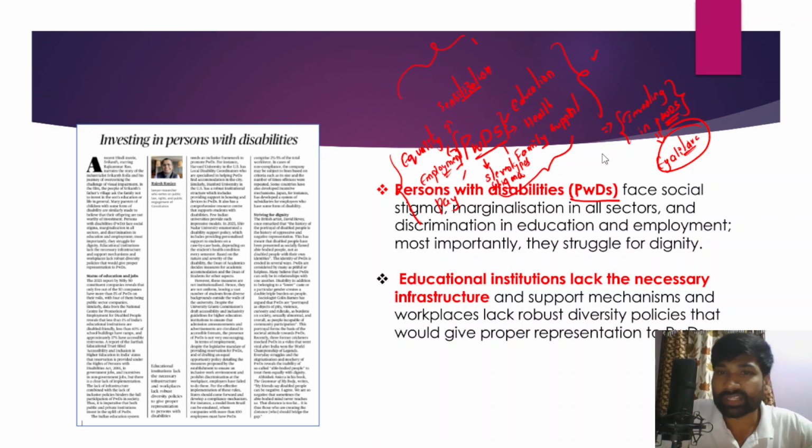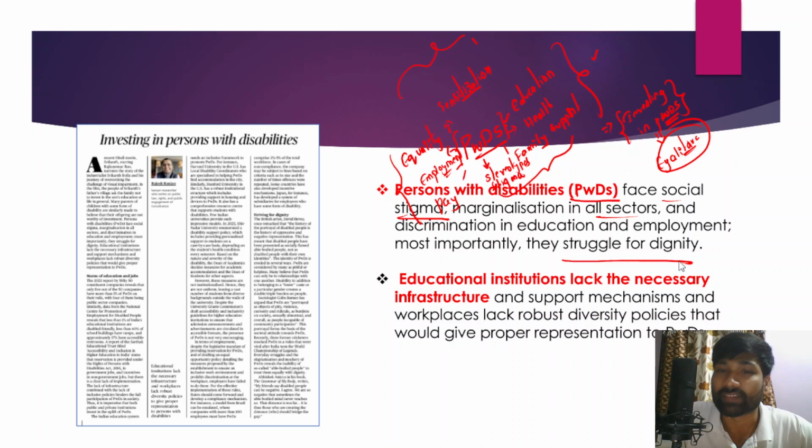In fact, persons with disabilities as of now have been facing numerous problems. They face social stigma because of their disabilities, and they also face vulnerability and the threat of marginalization in almost all sections. They have been facing discrimination in the arenas of education and employment, and most importantly, they are struggling a lot to enjoy a dignified life.